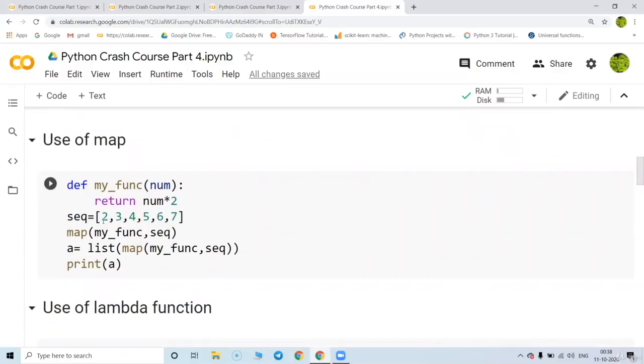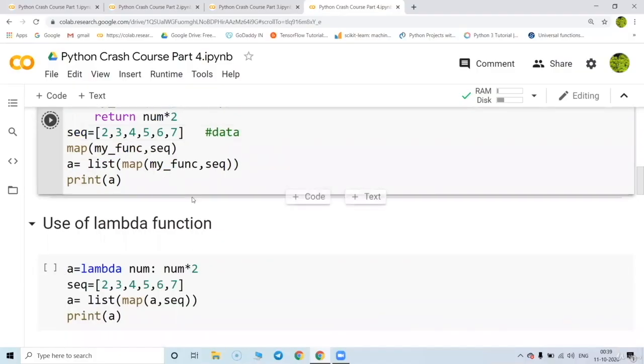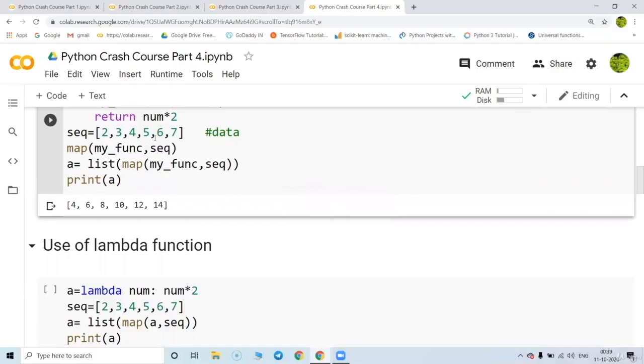Now, what is the use of the map function? This is slightly heavy, but let me try to make you understand this. First, this is called an operation, and this is called data. I want to apply the operation on the data so that we get a certain answer like 2, 3, 4, 5, 6, 7. I'm going to multiply each by 2. Great. So this gives me the answer where each element is multiplied by 2.